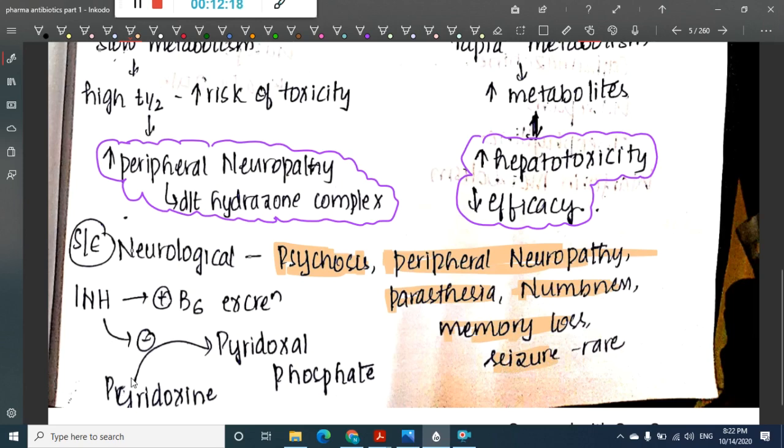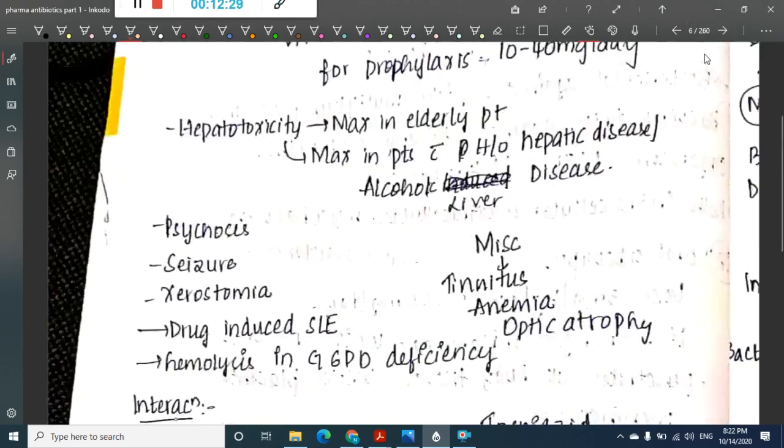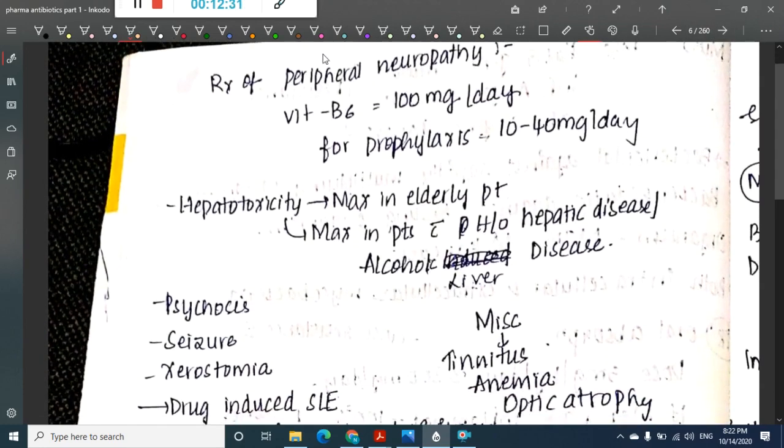INH also inhibits the conversion of pyridoxal to pyridoxal phosphate, and as a result you should supplement vitamin B6, or pyridoxine, on using isoniazid. Then what is the treatment of peripheral neuropathy? Yes, we should supplement vitamin B6, right? We should supplement vitamin B6 at the dosage of 100 milligrams per day, and for prophylaxis we can give 10 to 40 milligrams per day of vitamin B6.